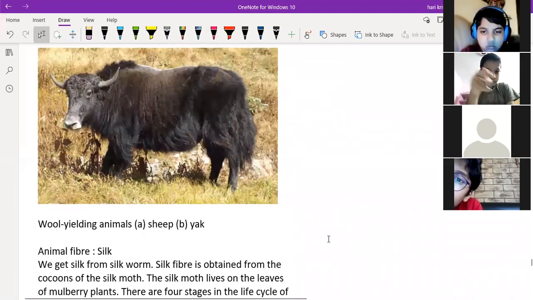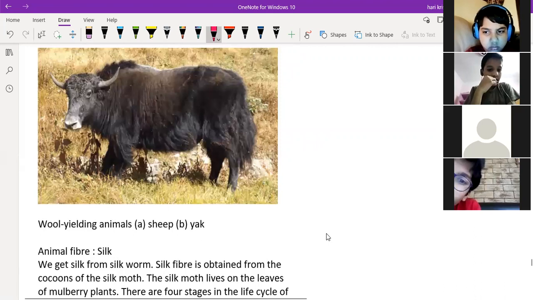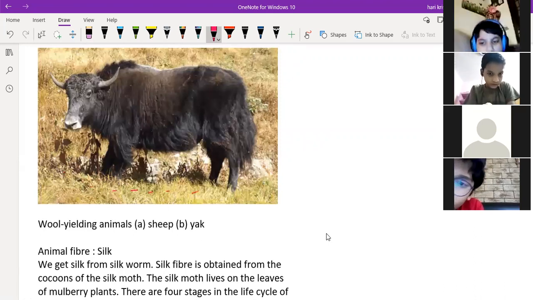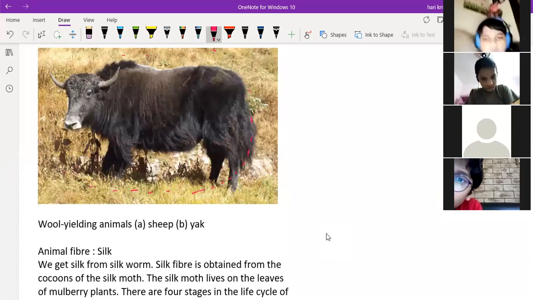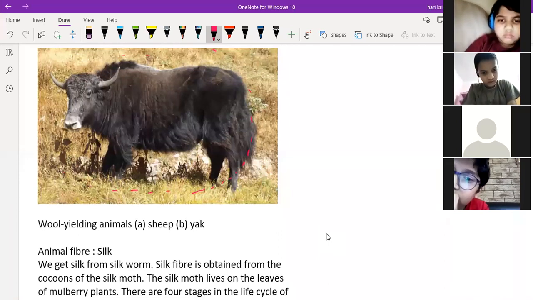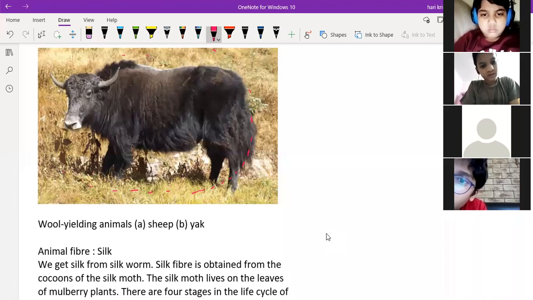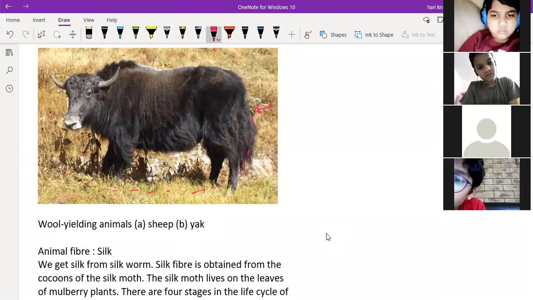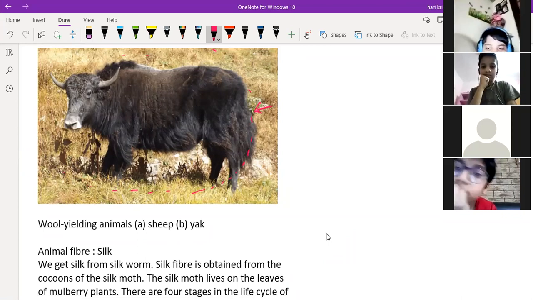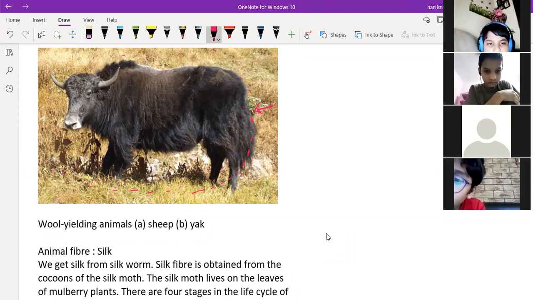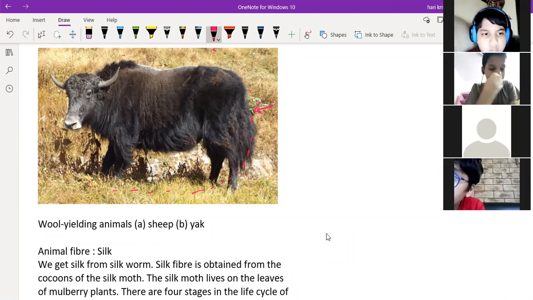What is this? Sir, yak. Then which part of the animal will get the good quality wool? You understand my question first? Yes, sir.